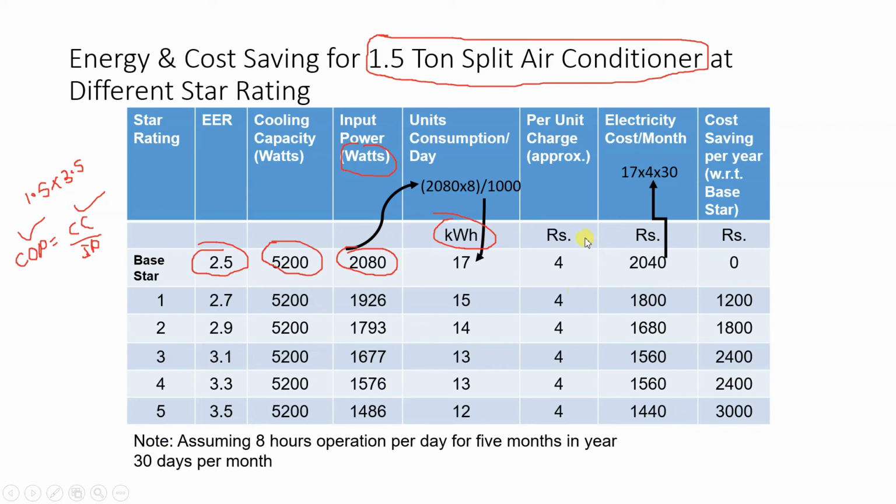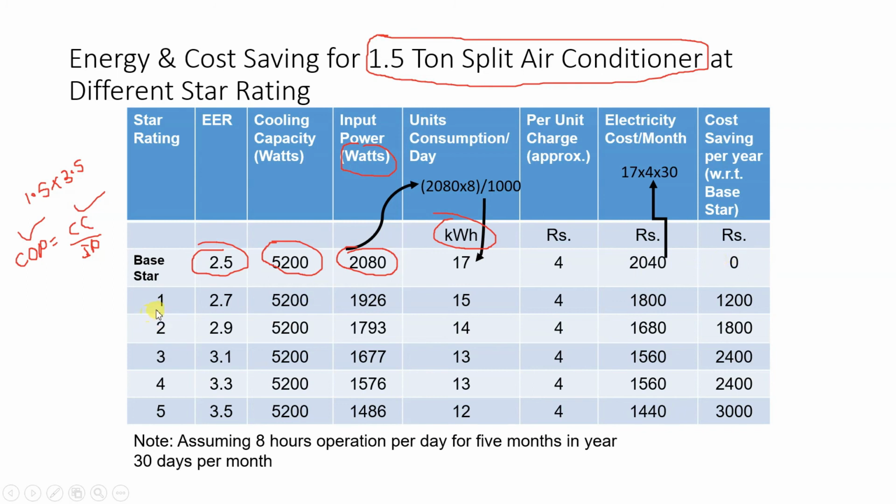So the total electricity cost for a month, when EER is 2.5 and we are using a 1.5 ton AC, is 2040 rupees. We are considering this 2.5 as the base star, so obviously the saving here will be 0. There will not be any saving.